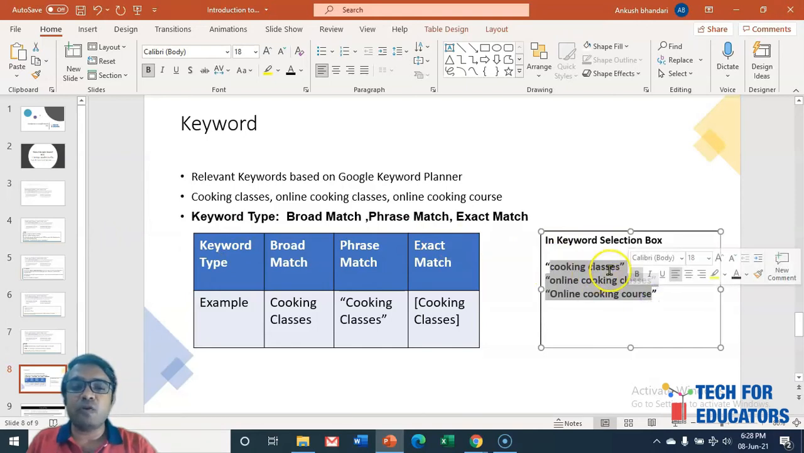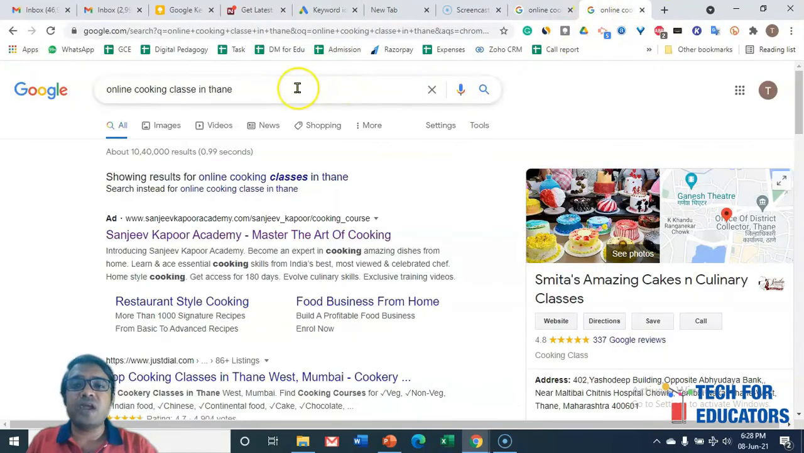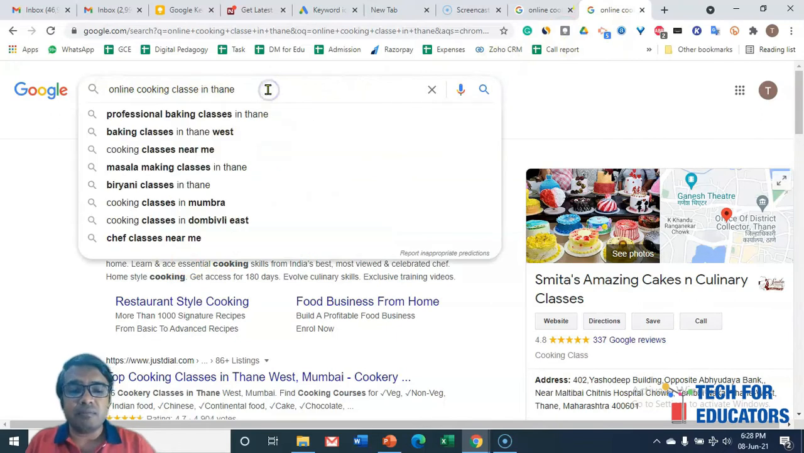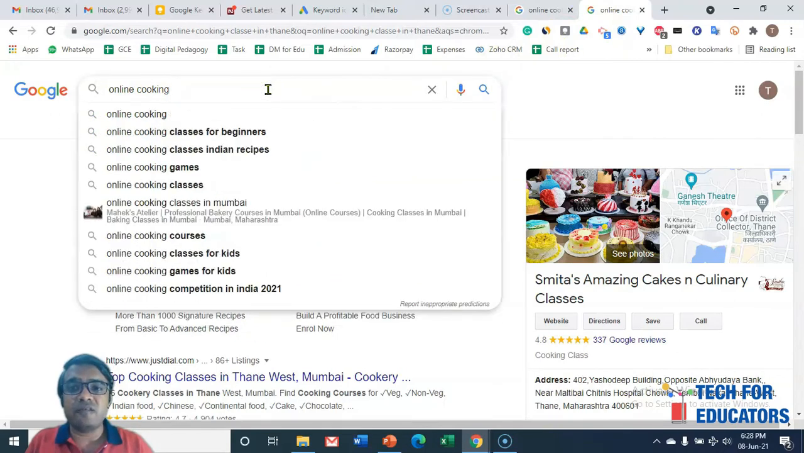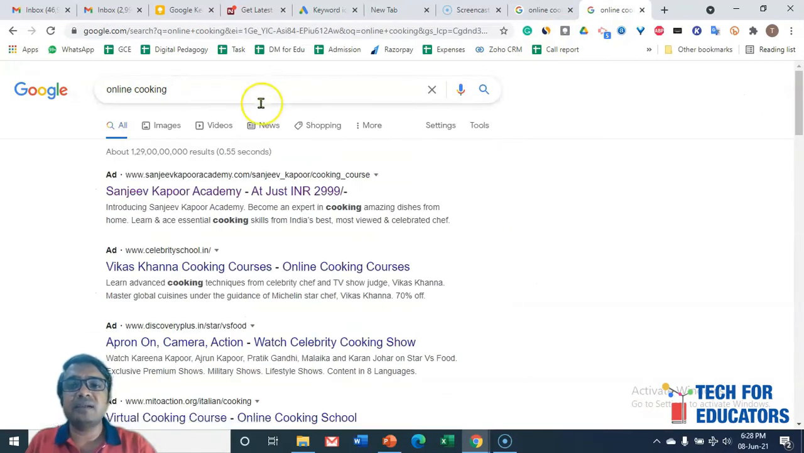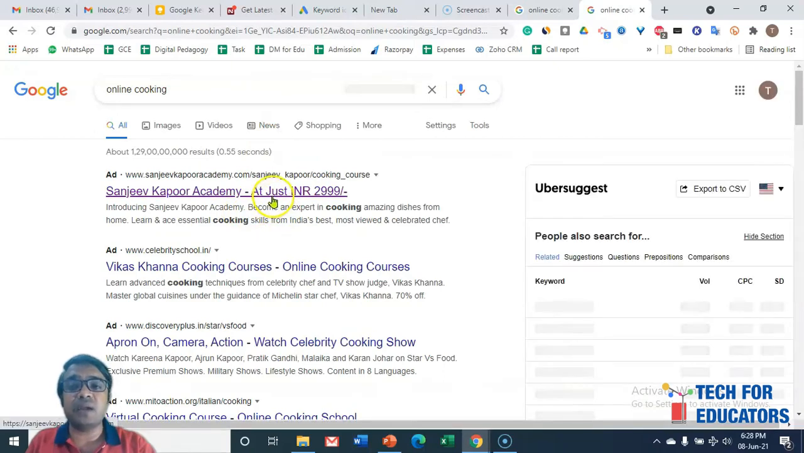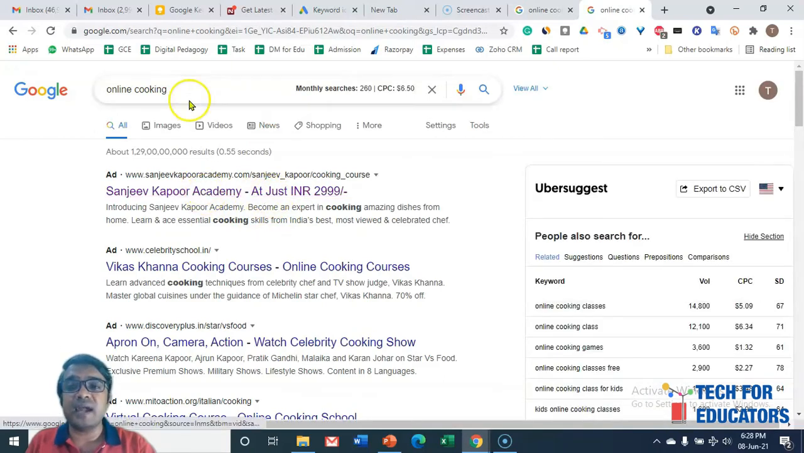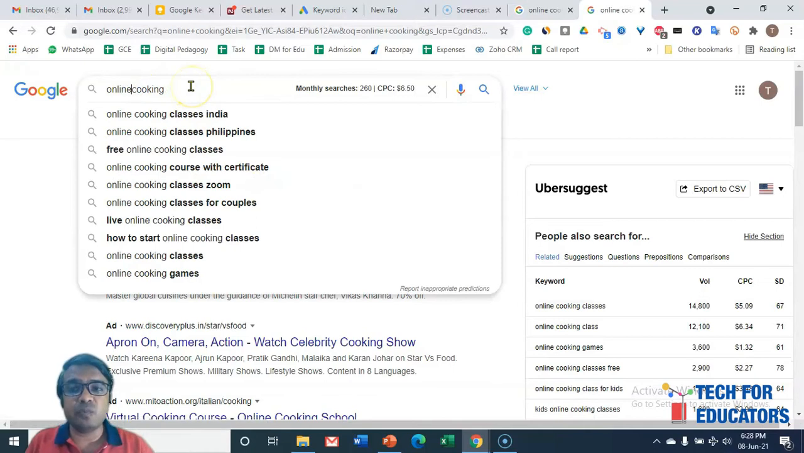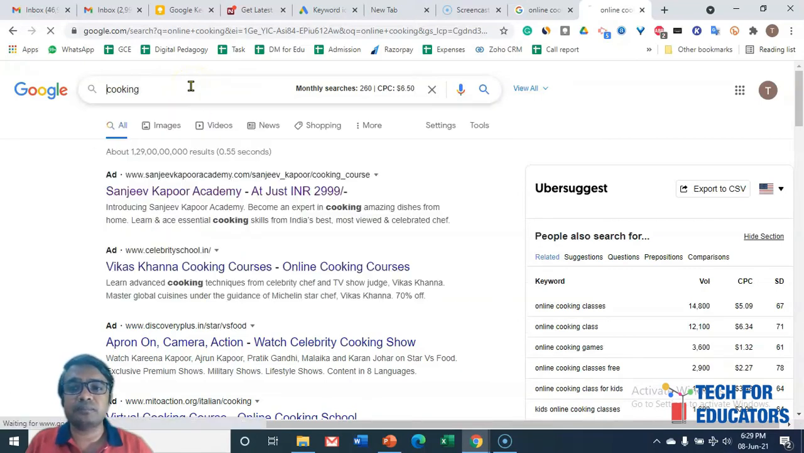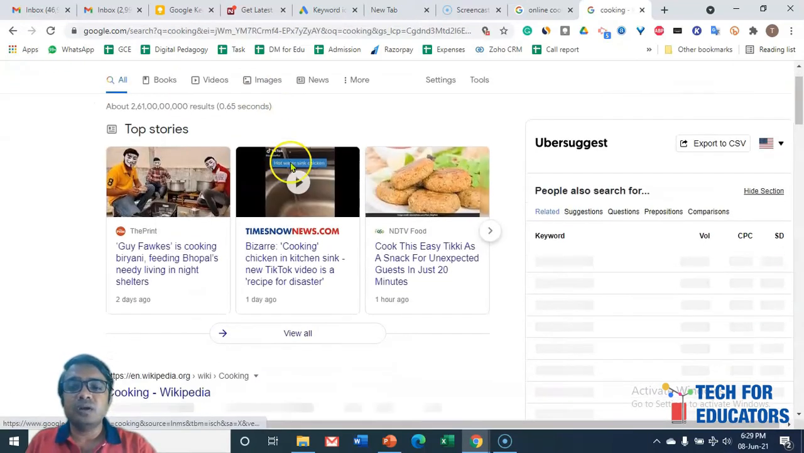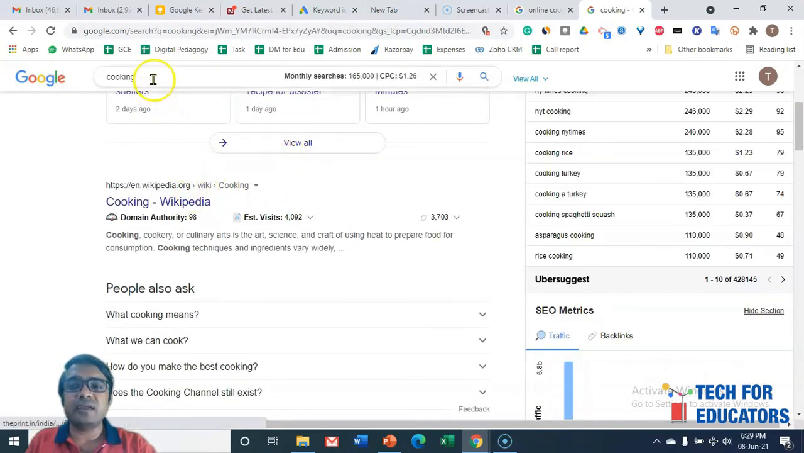If these people are not typing this keyword, then don't show my ad. So for example, we have seen I have written online cooking classes in Thane. This ad was appearing. But let us see, if I type online cooking, can we see this ad? Yes. So even if somebody is typing online cooking, we are seeing this ad. Now what we do, we just remove online and just write cooking. Now you see, as soon as I change it to cooking, that ad is not coming.